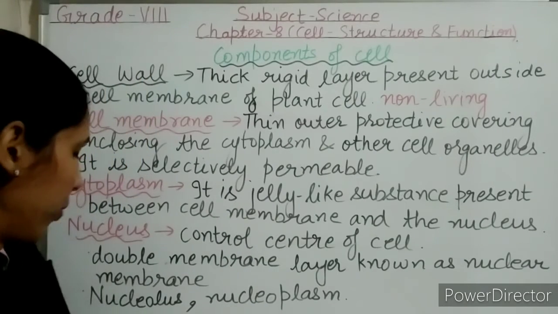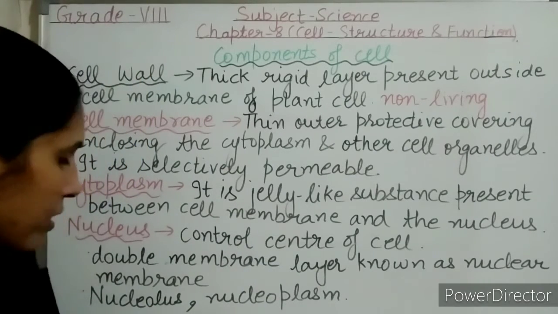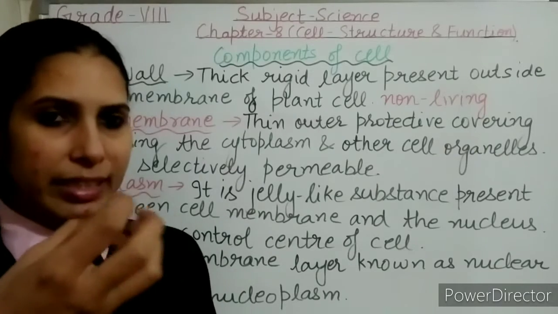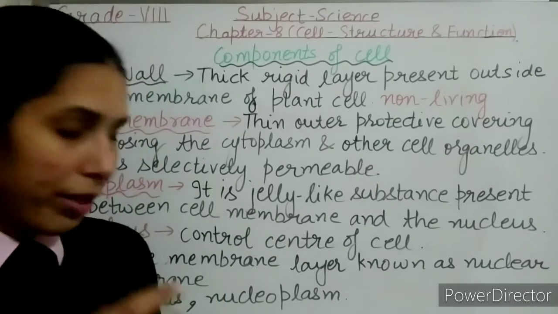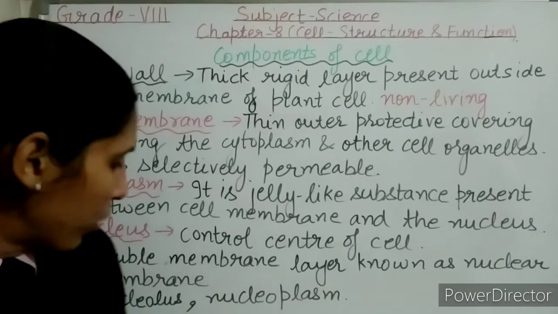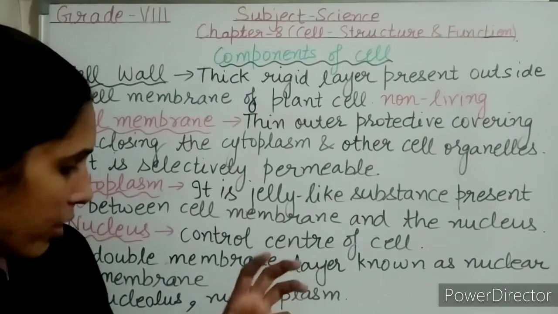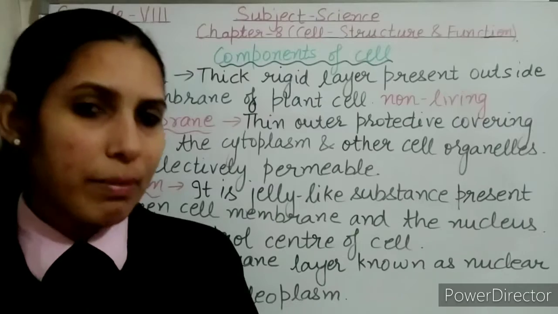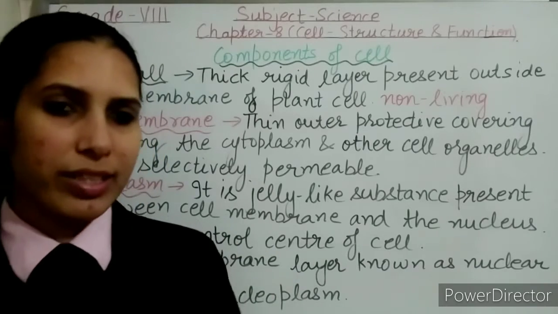Next is the nucleolus. The nucleolus is a small spherical body present in the center of the nucleus. Next is the nucleoplasm. It is a dense fluid-like substance present in the nucleus.